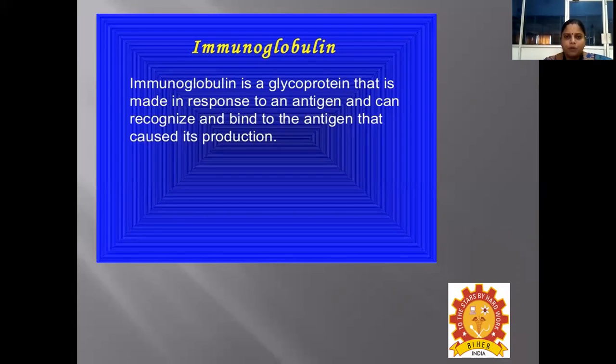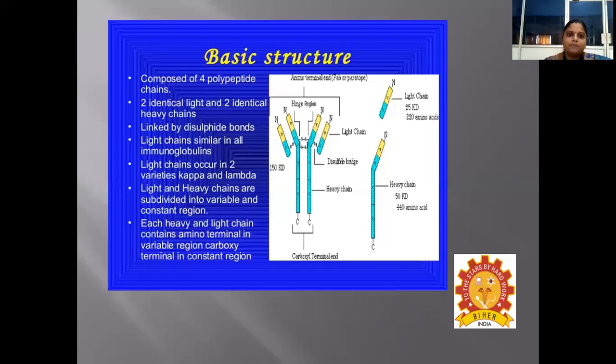Now coming to the immunoglobulin, or the antibodies, this is a glycoprotein that is made in response to an antigen and can recognize and bind to the antigen that causes its production. Coming to the structure of immunoglobulin, they are composed of 4 polypeptide chains, 2 identical light chains and 2 identical heavy chains. And these are linked by disulfide bonds.